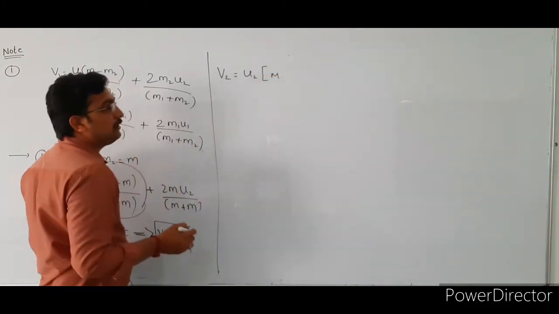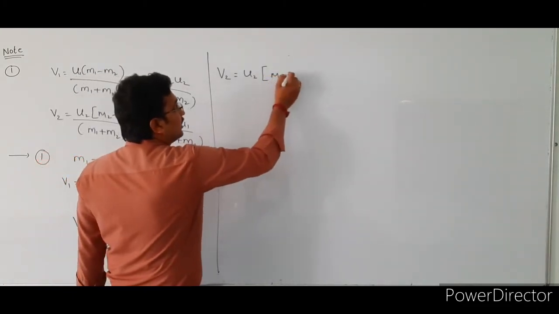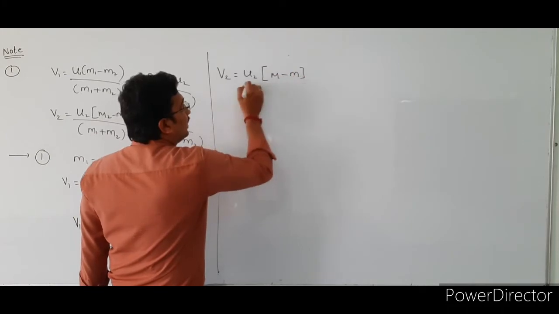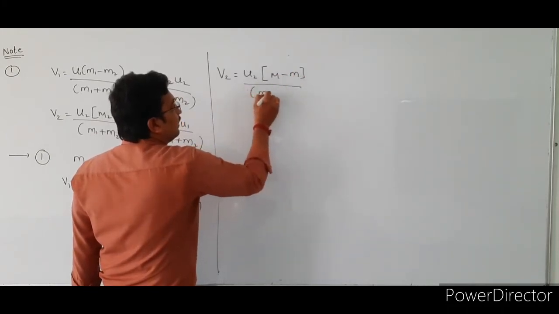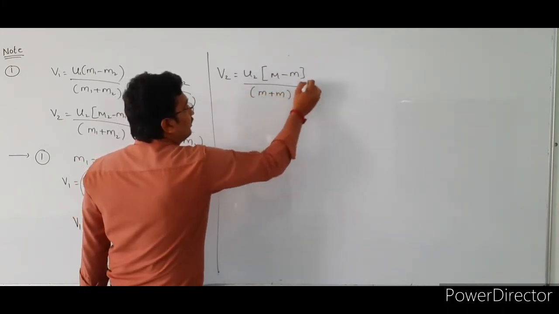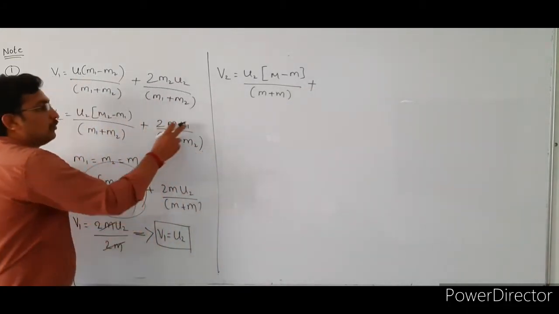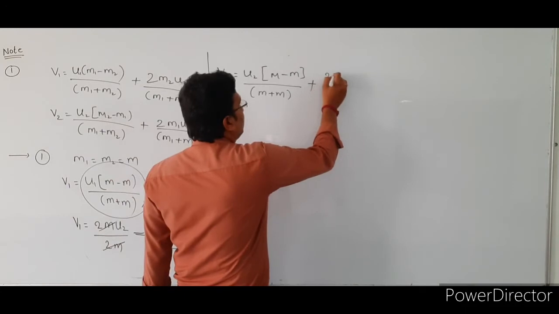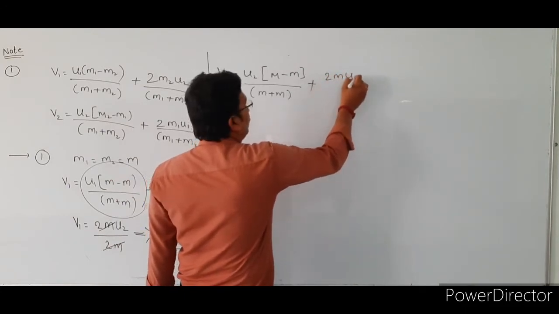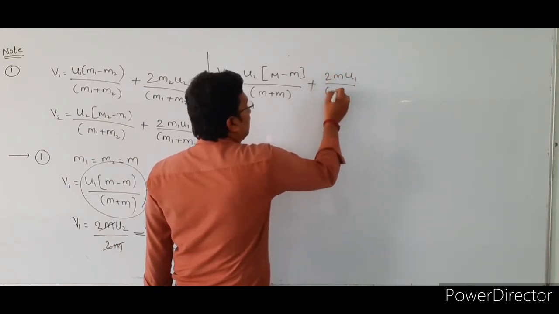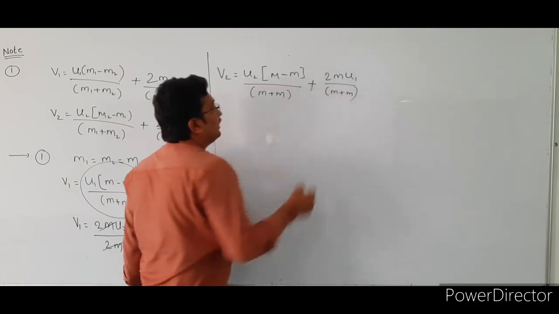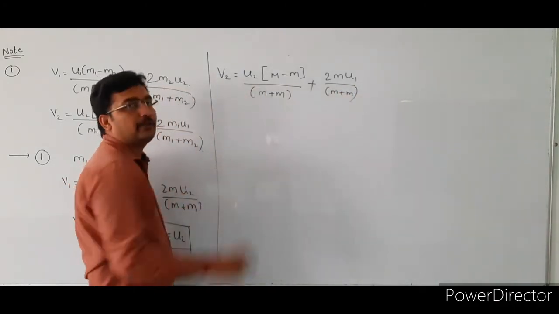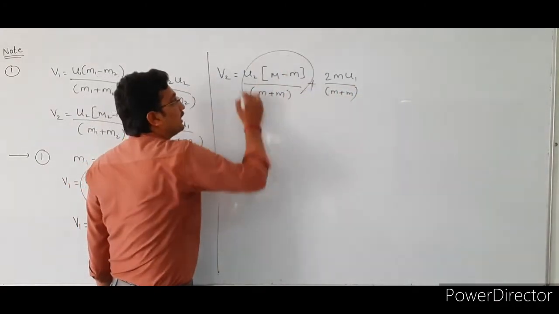So here m2 value is m minus m1 value is also m, divided by the total mass m plus m, plus 2 m1 u1 divided by m1 plus m2. So that is 2m into u1 divided by m plus m, right? So again here m minus m value is 0. This whole term becomes 0.